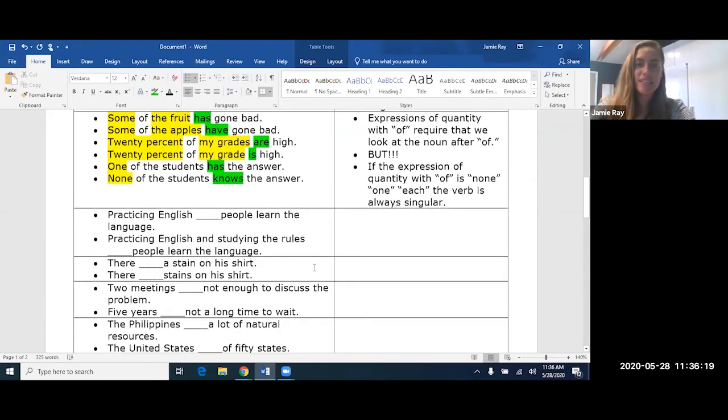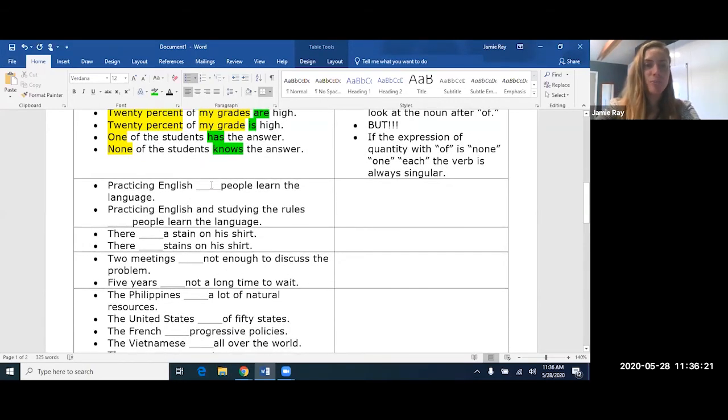All right, the next example we have is practicing English, blank people learn the rules. Okay, so what's the subject here? Remember, an activity, which is this, practicing English, can be the subject of a sentence. This is called a gerund. And when the gerund is a subject and it's just one gerund, it's one activity, then the verb is singular.